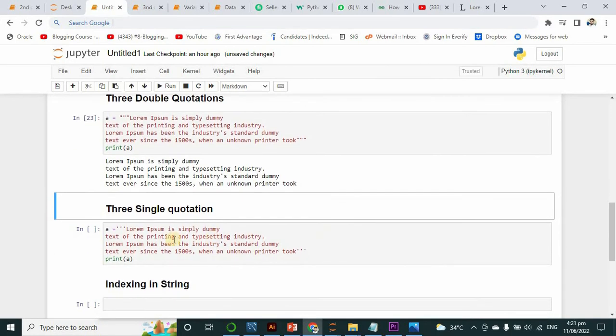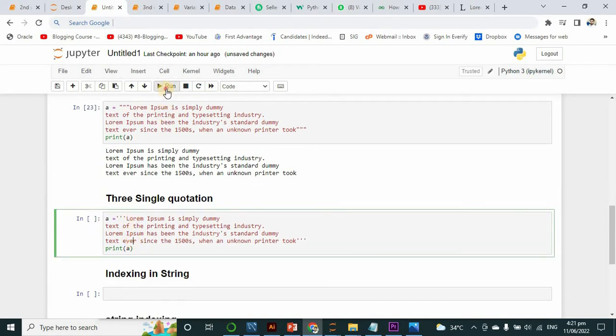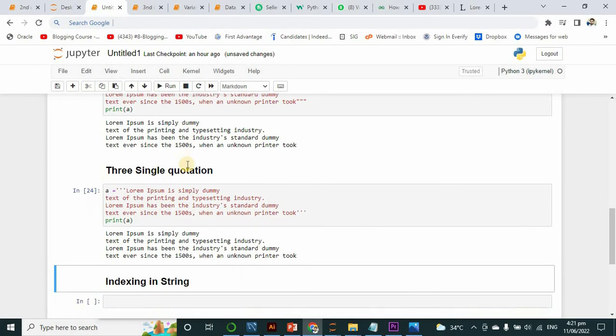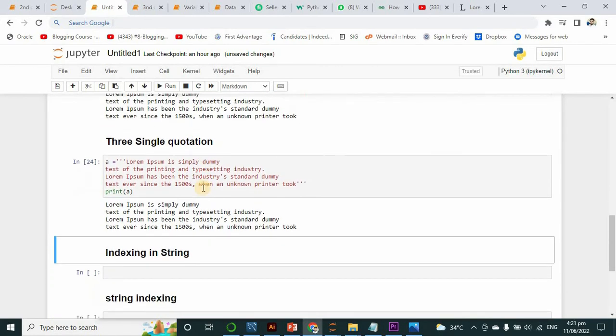Just like this, there are single quotations. So how can we use this way? In the same way we can use them, you just have to give single quotation marks. Just print it out. See, the code has been run.